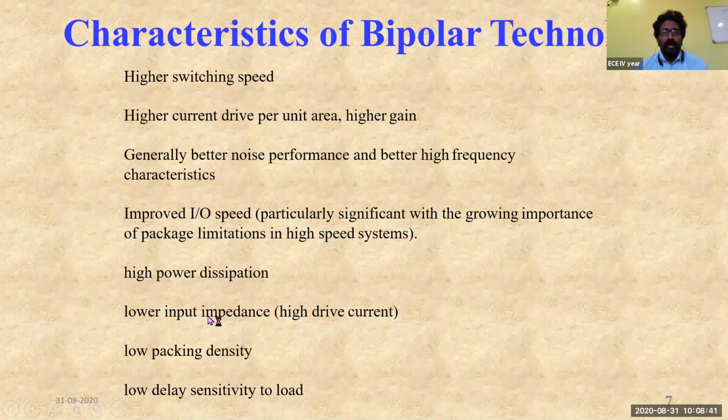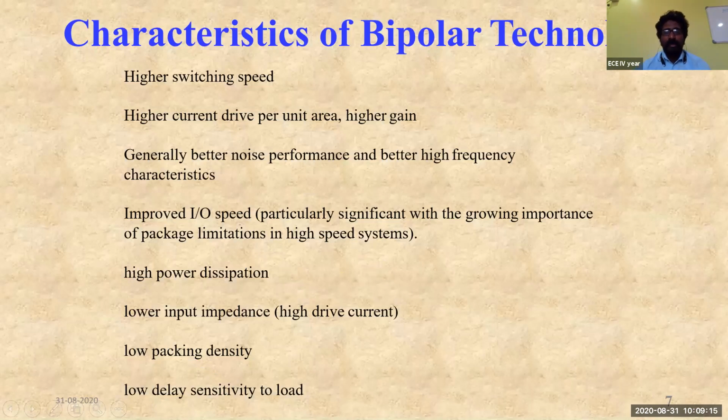Then coming to the lower input impedance, this is another one, and low packaging density. We cannot make an arrangement for packing a large number of NPN or PNP transistors into one single integrated circuit, as we can with the CMOS technology. That's also one of the disadvantages of the bipolar technology. And coming to this one, low delay sensitivity to the load. This is another disadvantage of the bipolar technology. So these are the characteristics.